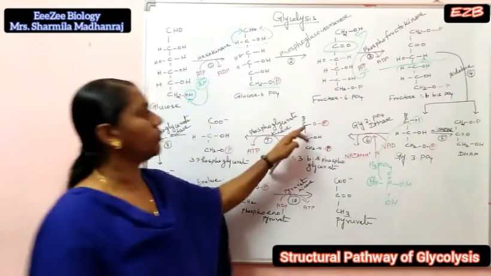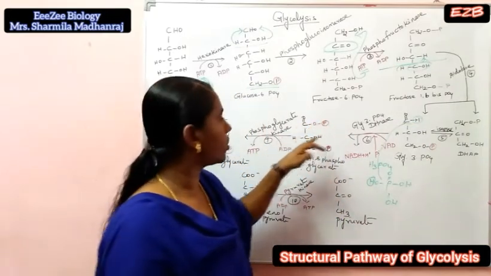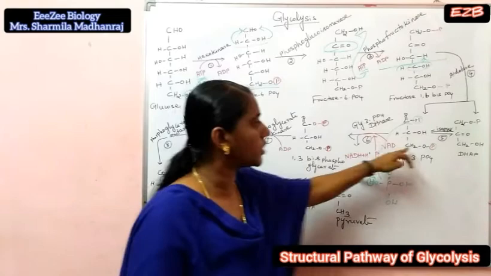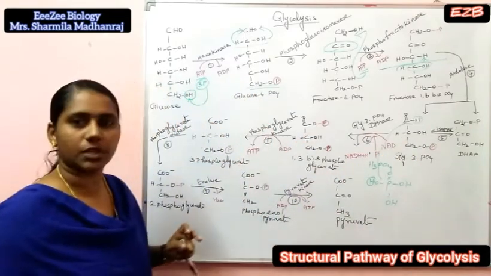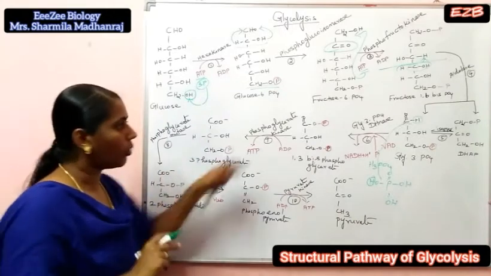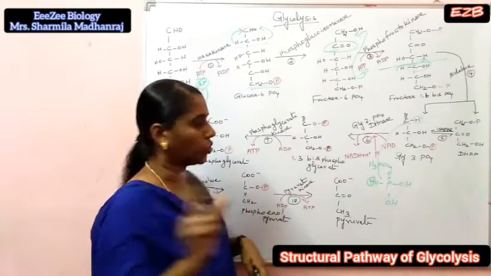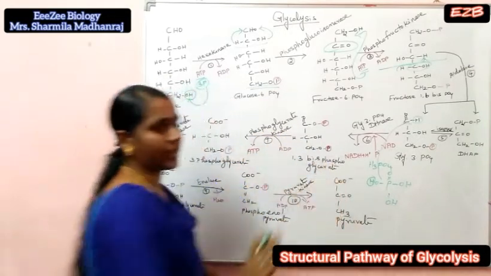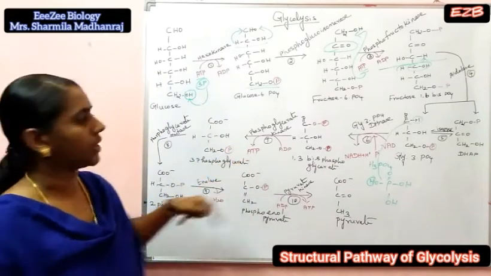So that is converted to COO phosphate group, CHOH and CH2OP. That is 1,3 bisphosphoglycerate, with the first carbon and third carbon having phosphate groups. So 1,3 bis means 2 phosphates, bisphosphoglycerate.